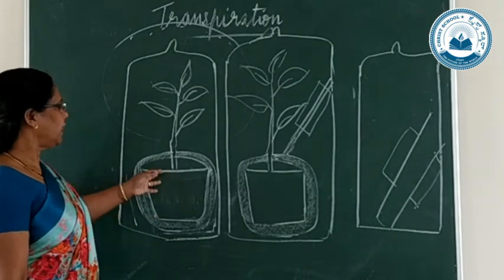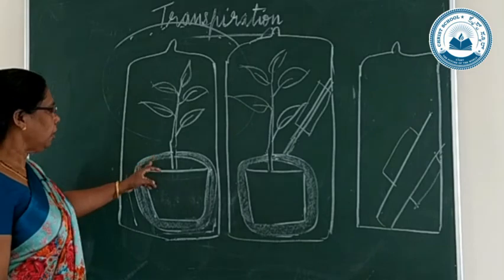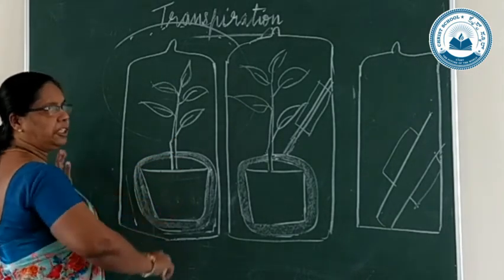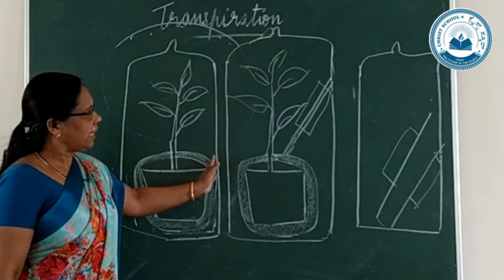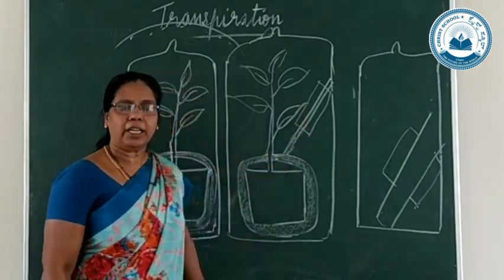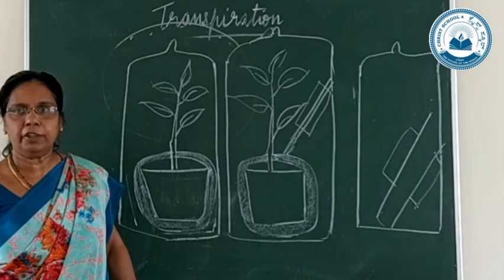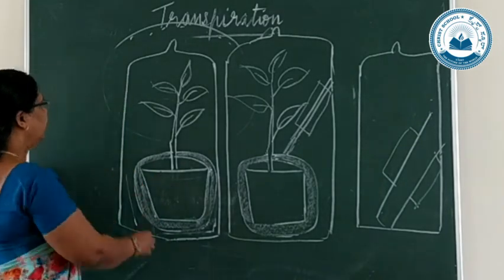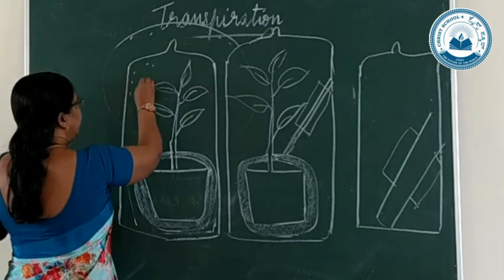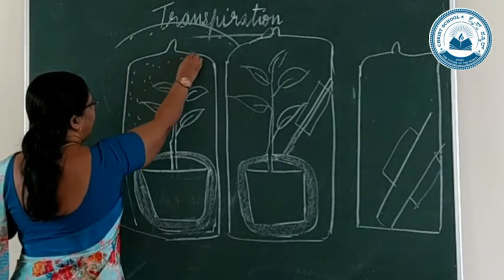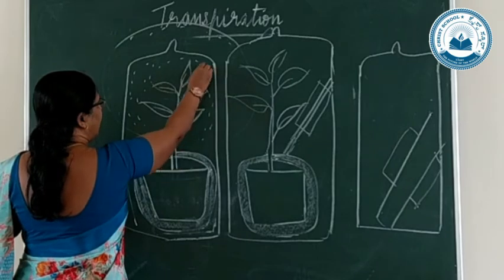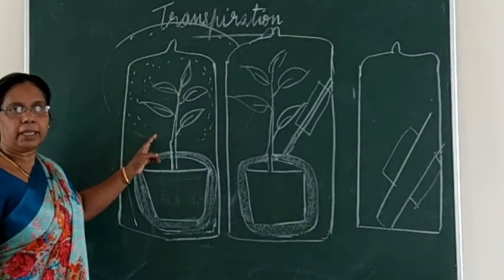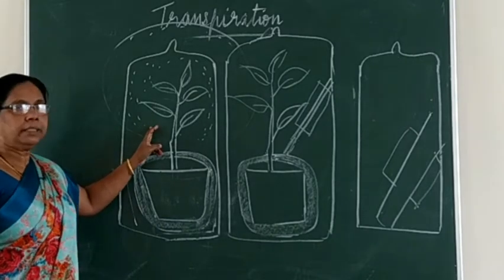Here in the first case, I already told you that the potted plant you are taking, and 3 to 4 hours you are keeping it like this. The same thing, all these 3 things you are keeping for 3 to 4 hours. Then what change can you see? Afterwards, here you can see what? Tiny drops of water appearing in the bell jar. Okay? Tiny drops of water appearing in the bell jar.